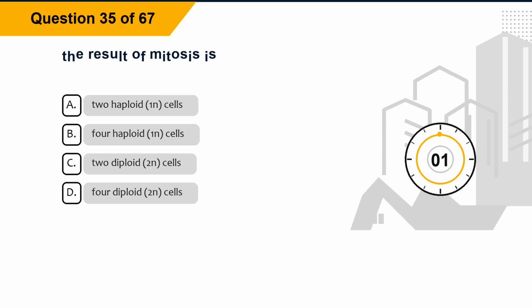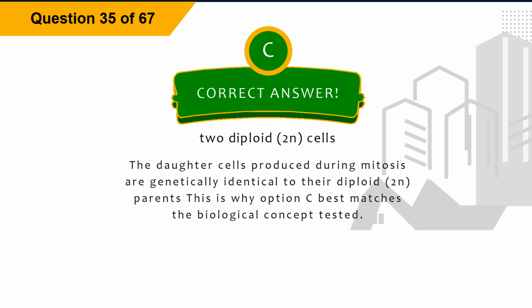The correct answer is option C, 2 diploid, 2N, cells. Explanation. The daughter cells produced during mitosis are genetically identical to their diploid, 2N, parents. This is why option C best matches the biological concept tested.